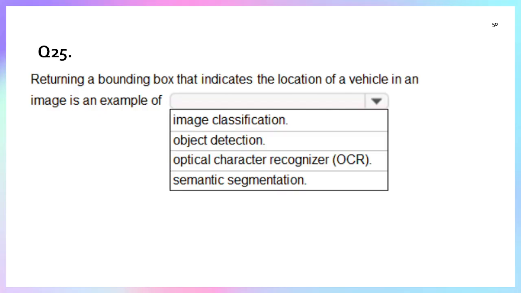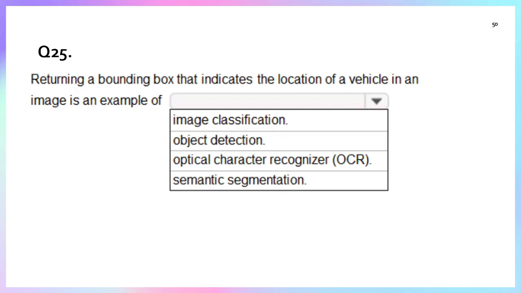Optical character recognition, OCR, is not part of that one. Sentiment analysis is used to tell whether someone feels sad or happy. This is object detection. Yes, that is part of object detection.